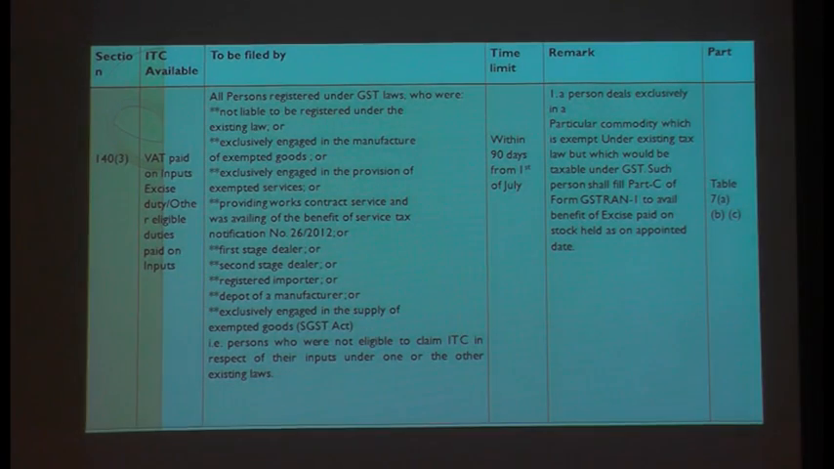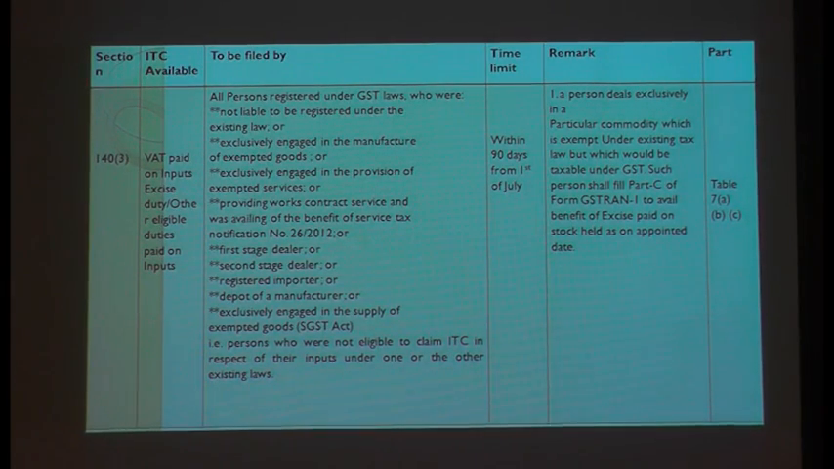Then the first stage dealer can enjoy the credit, the second stage dealer can also enjoy the credit, the registered importer can also enjoy the credit, the depot of a manufacturer, or one exclusively engaged in the supply of exempted goods, that is for the SGST Act. So all this you have to understand, that they were not liable to be registered under the old law, but they are liable to be registered under the new law.